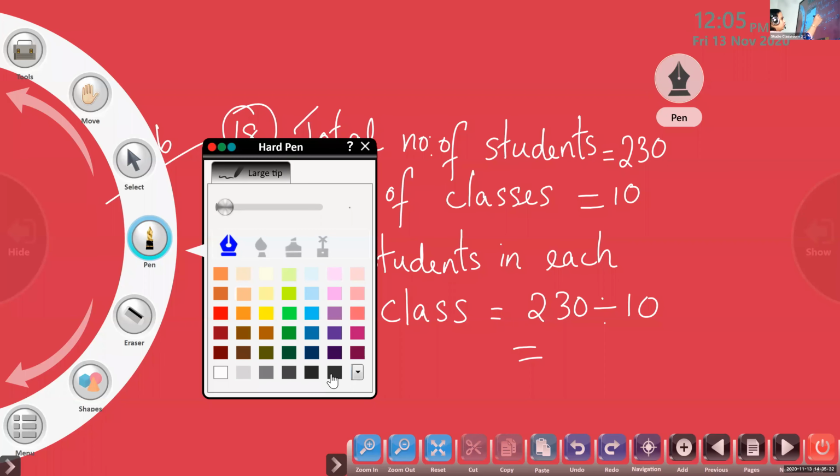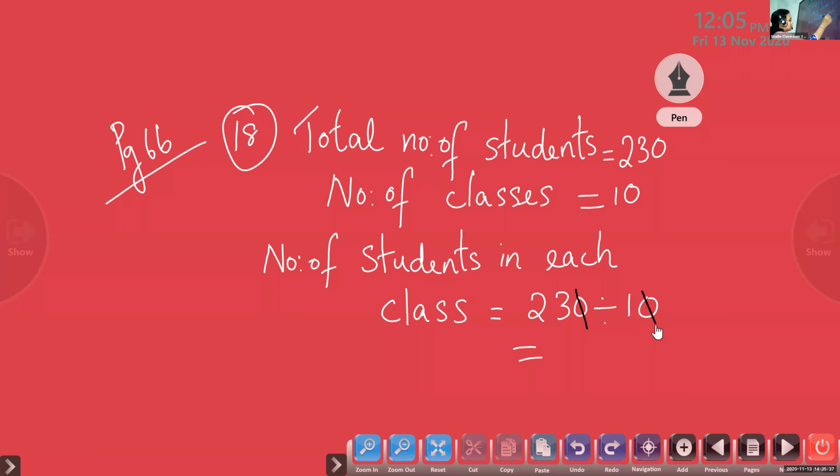So children, here we can do an easy method. In the numerator there is a 0. In the denominator also there is a 0. So we can cross out. So what's the answer? 23 divided by 1. What is 23 divided by 1? Christo, 23 divided by 1. 23. Yes, 23. Any number divided by 1, you will get the same number, 23.